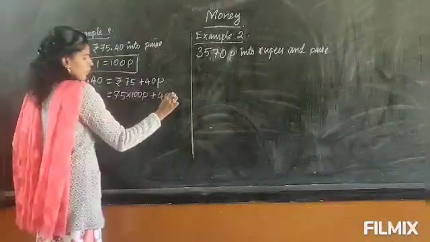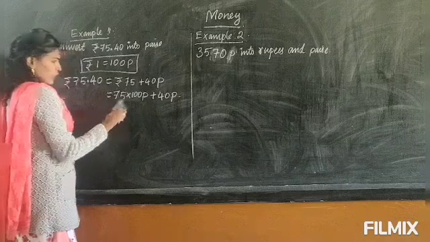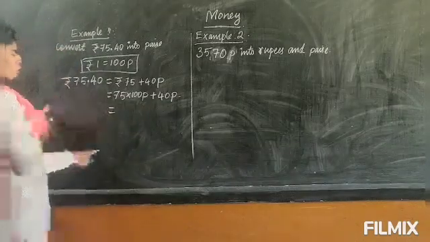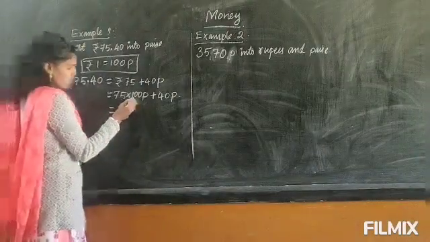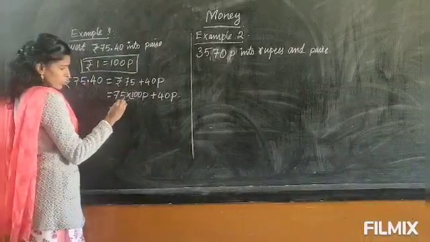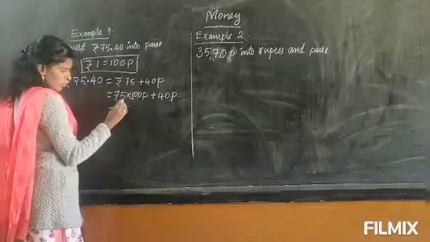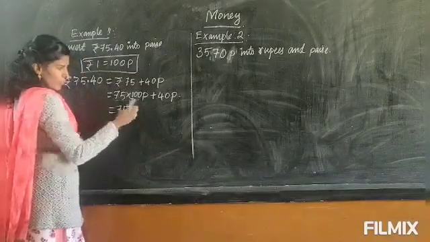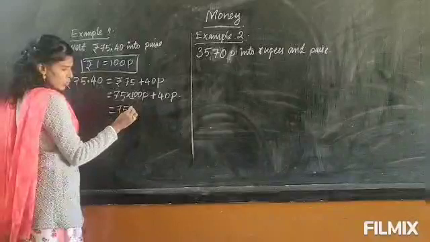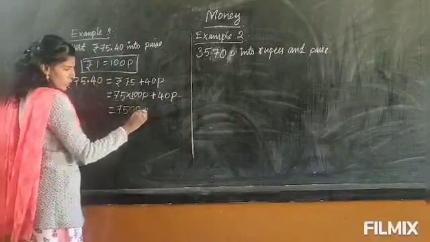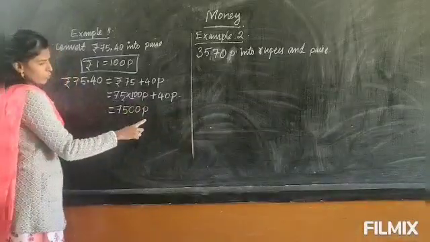again plus 40 paise. Now 75 into 100. So don't sit and multiply. This one how to do? You will look at only the number here. 1 is there, here 75. So if you multiply any number by 1, the answer is the number itself. So 75 into 1, 75. Now we see how many zeros are there? 2 zeros. So that you insert at the back. So this is 7500 paise.